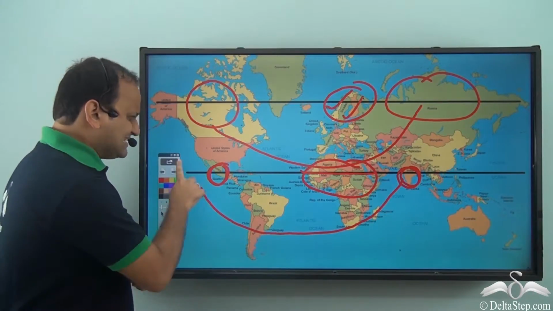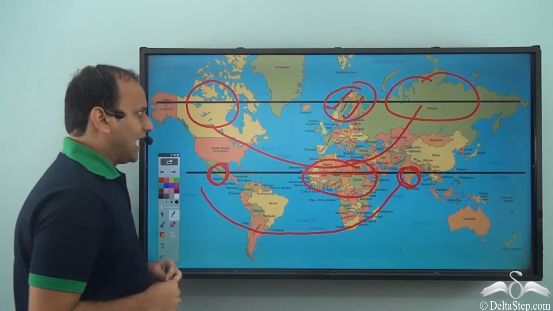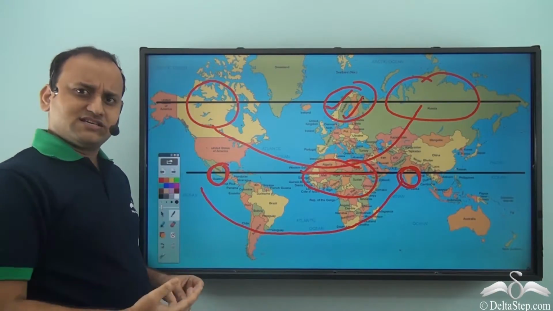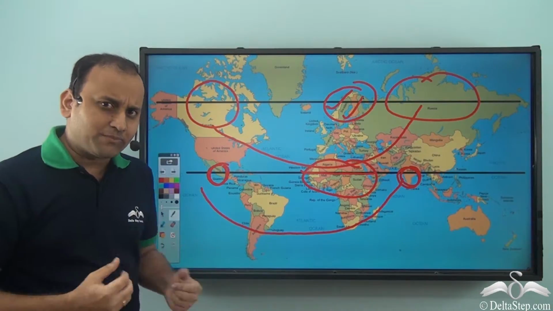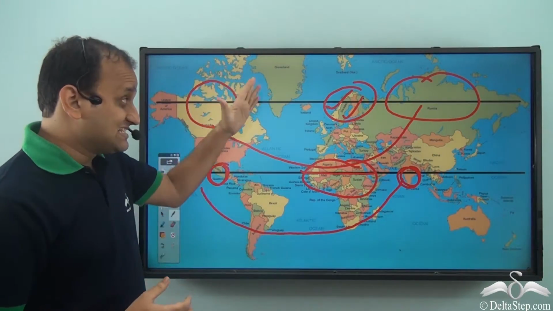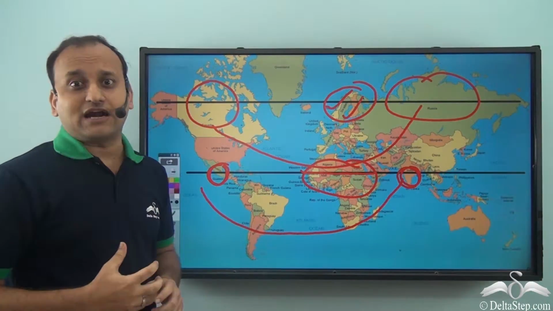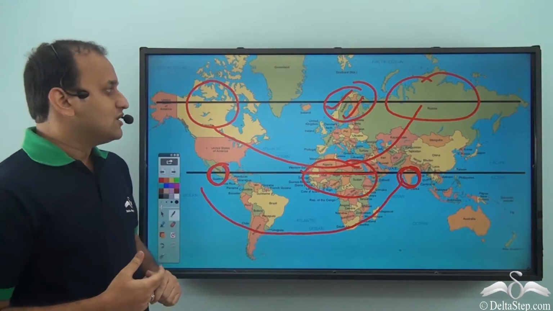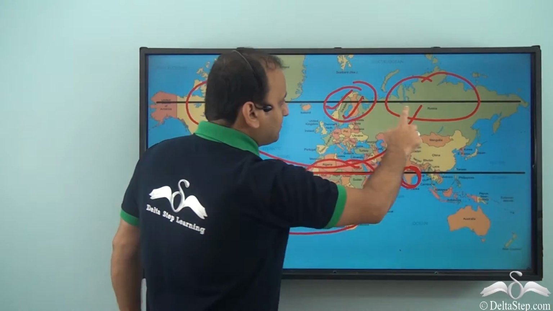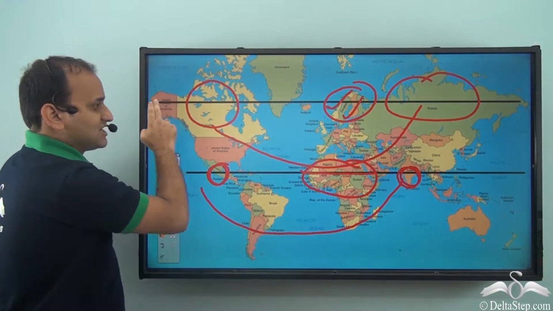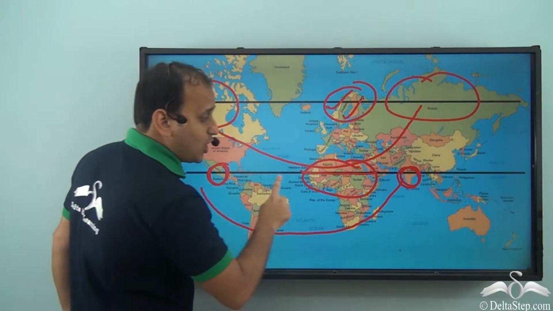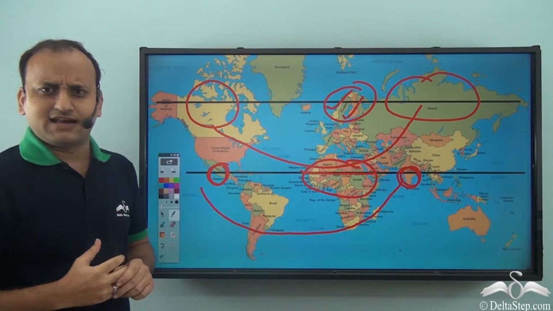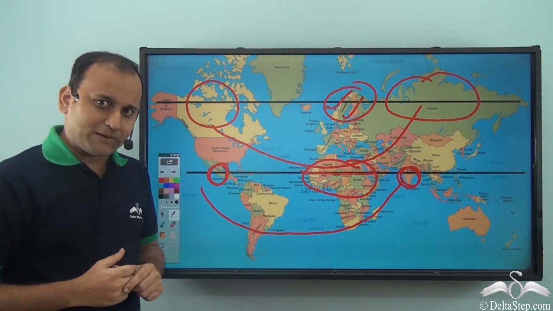So how do these lines define the temperature of a place? I mean, if you have such a line, can you really know that all the places which are along these lines will have similar temperatures or not? Actually, these lines can tell you the real temperature of that place. That is, what type of temperature that place will have. So, some places will have freezingly cold temperatures and they will be along this line. And some places will have very hot temperatures and they will be along this line. So what are these lines exactly? And can they really define the temperature of a place? Let's see.